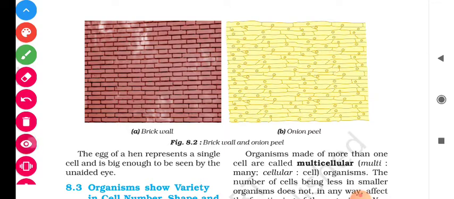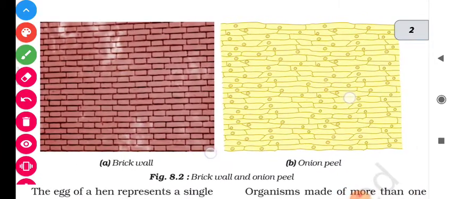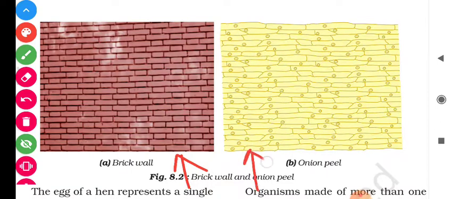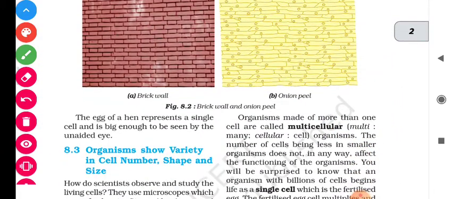Here, with the help of these two images, student, you can identify how cells look alike, and why it is compared with the brick wall, because similarly as the brick, the cells are also arranged in that manner. Here is the arrangement of the bricks and here is the arrangement of the cells. The small structures you see in this picture, student, are the nucleus of the cells.